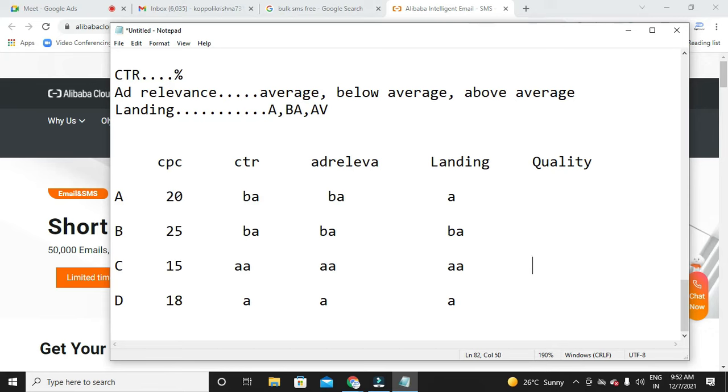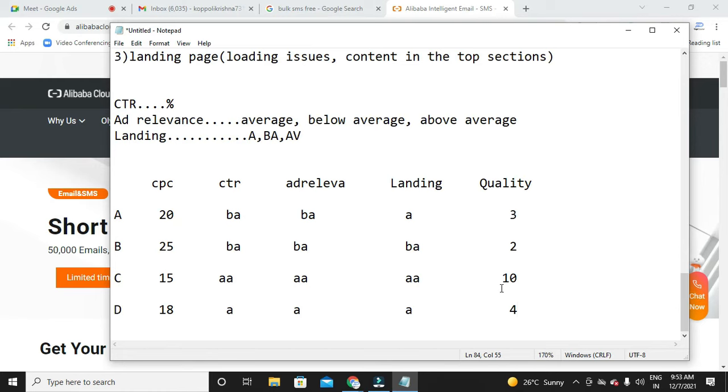Let's say for this one, it gives a 10 quality score, the highest quality score. For this one, it will give somewhere around 2 quality score. For this, it gives 3. For this, average, it gives us 4 quality score. This is the table, the status of every advertiser A, B, C, D: their CPC, meaning their bidding, and then quality score.